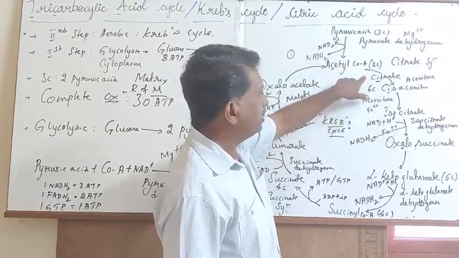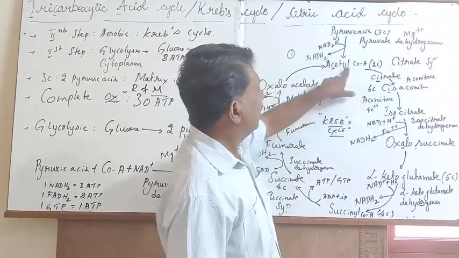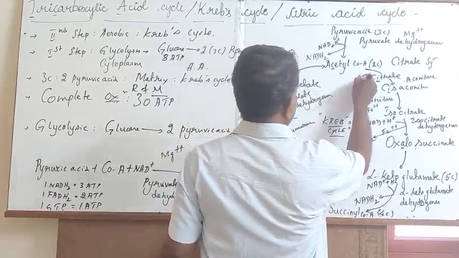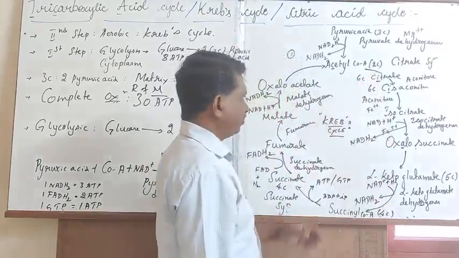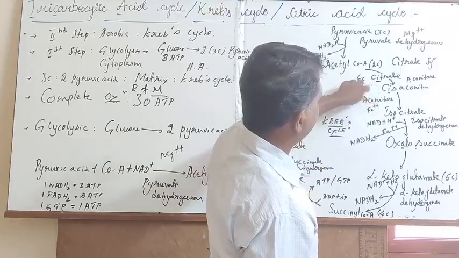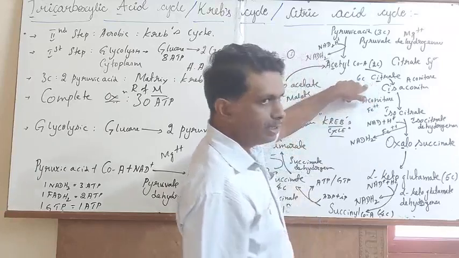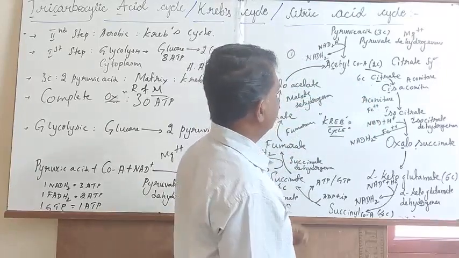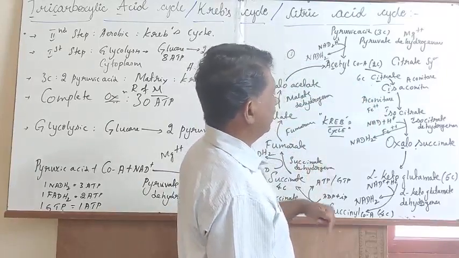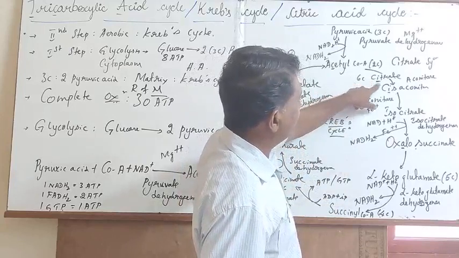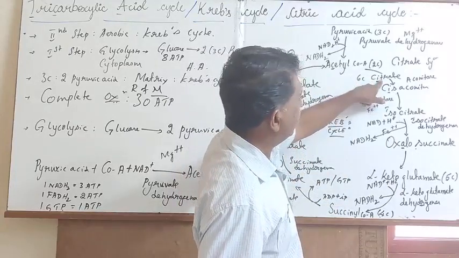Through the enzyme citrate synthetase, the acetyl-CoA will get converted into 6 carbon containing citric acid. Later, through the enzyme aconitase, the citric acid will get converted into cis-aconitic